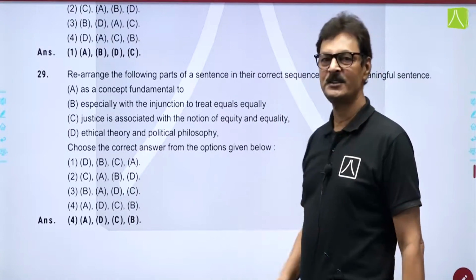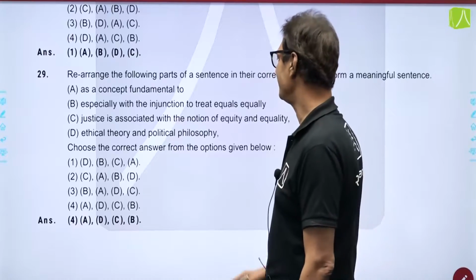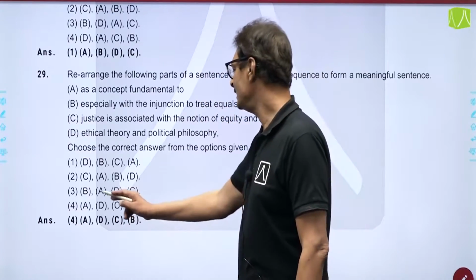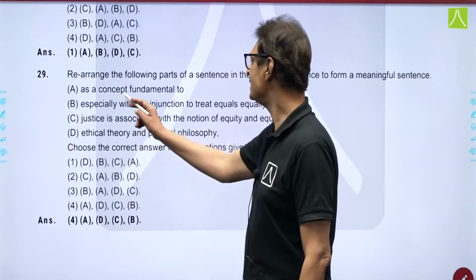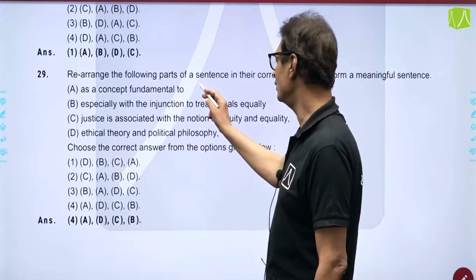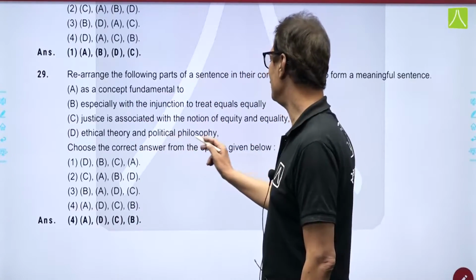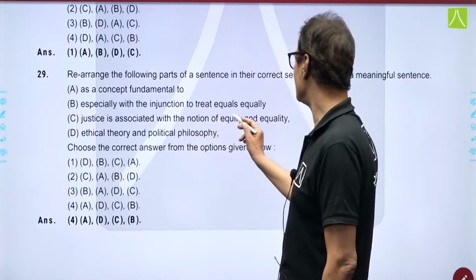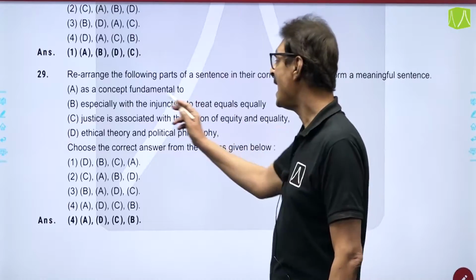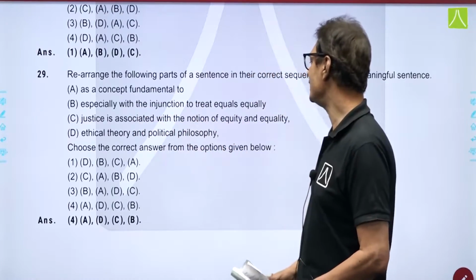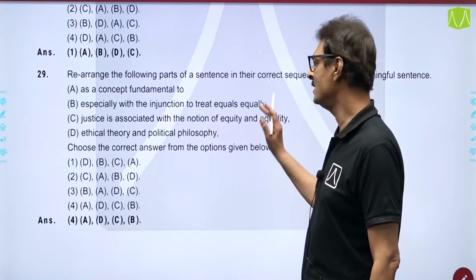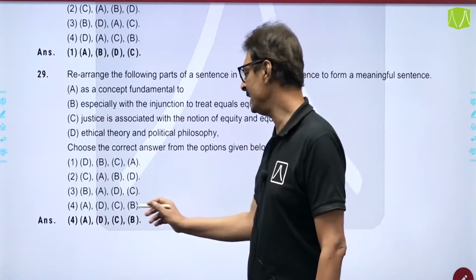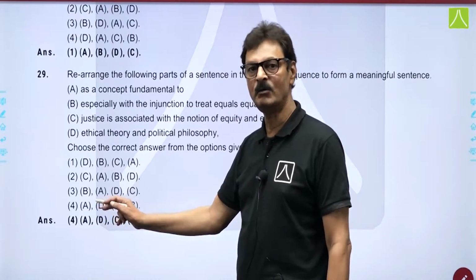One more question based on sentence arrangement, and out of this 4, if you just see option number 4, that is ADCB: as a concept fundamental to ethical theory and political philosophy. Justice is associated with the notion of equity and equality, especially with the injunction to treat equals equally. So, the correct arrangement is ADCB, and ADCB कहाँ पर है? Option number 4.